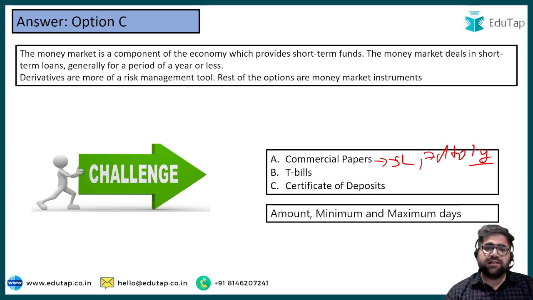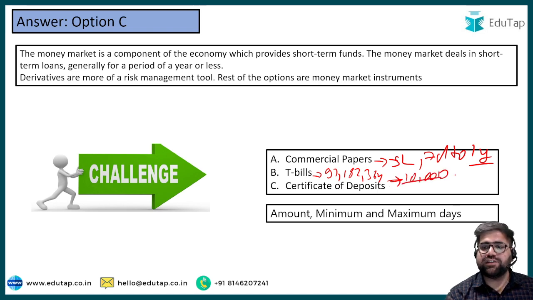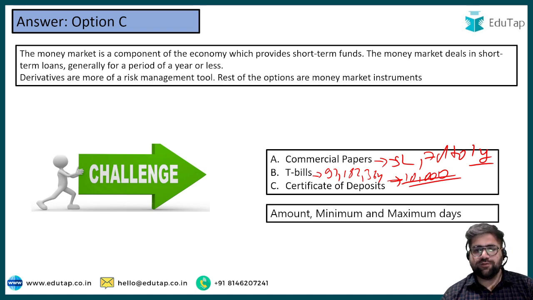T-bills, my friend, T-bills are issued for the period of 91 days, 182 days, 364 days. So there can be different types of T-bills which are issued. Plus, if you take the minimum amount, it's 10,000, right? Do not say it's 25,000, it's 10,000. And if you want the source for my information, I can give you in the comment box.